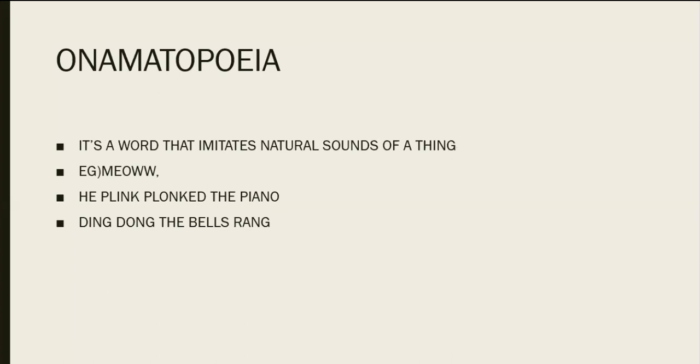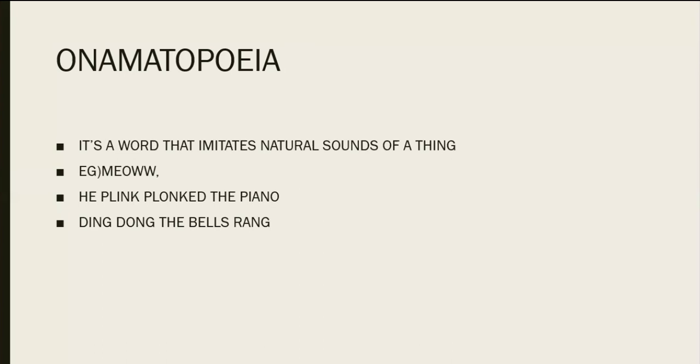Next one is onomatopoeia. Onomatopoeia is very, very simple. How does a dog bark? Bow bow. How does a cat make a sound? Meow. So in order to give the exact natural sound effect, writers give the exact sound made by natural things.